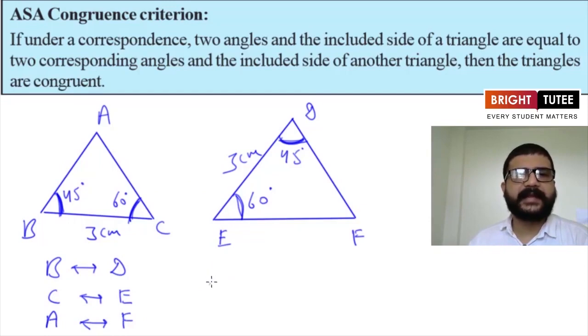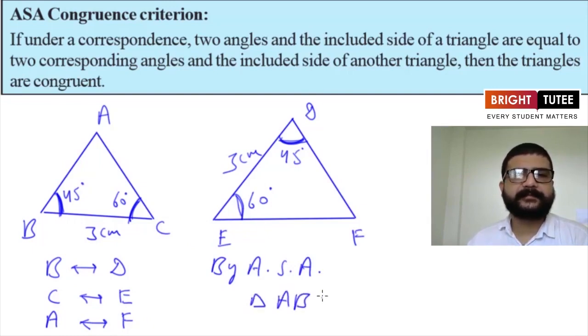So now it means we can write congruency relation like this. First of all, we can write by ASA, because here we have used ASA congruency rule. By ASA, triangle ABC is congruent to triangle FDE.